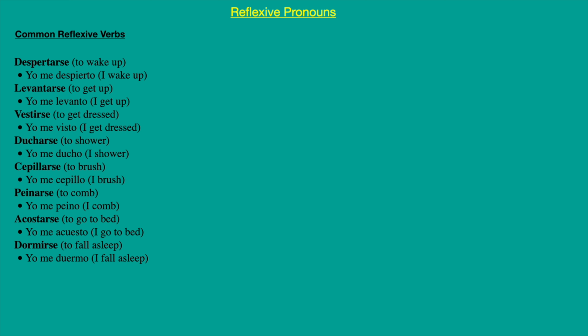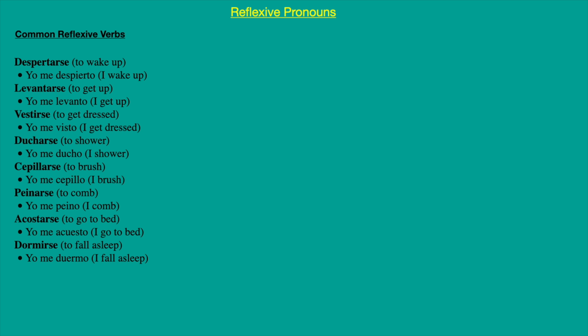Vestirse, yo me visto, is to dress yourself. I guess you can dress yourself. In English that would be I get dressed, but I dress myself is the translation I'm trying to make. You are dressing yourself. Ducharse, to take a shower.